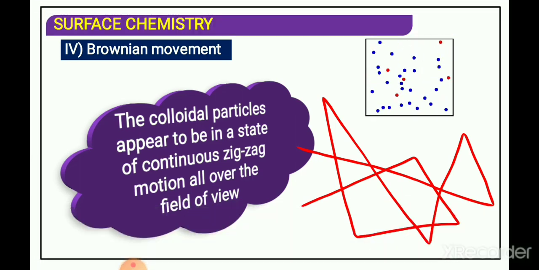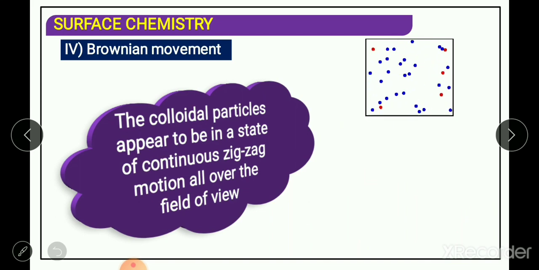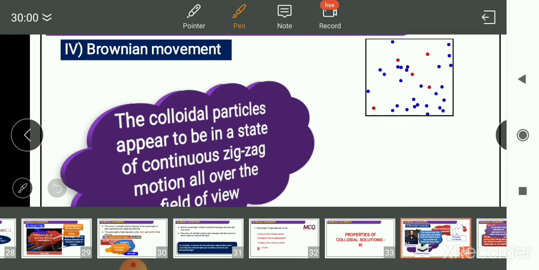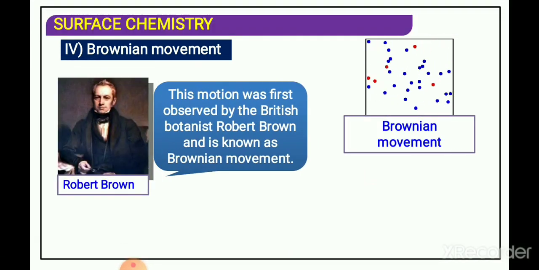So this is the simple definition of Brownian movement. Who first observed this colloidal motion under the ultra microscope?